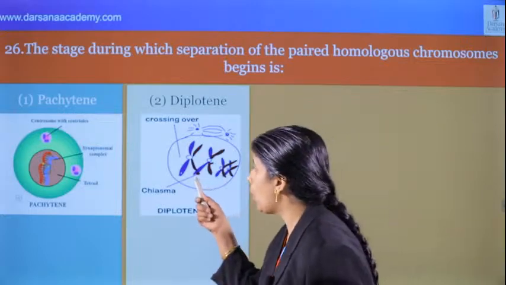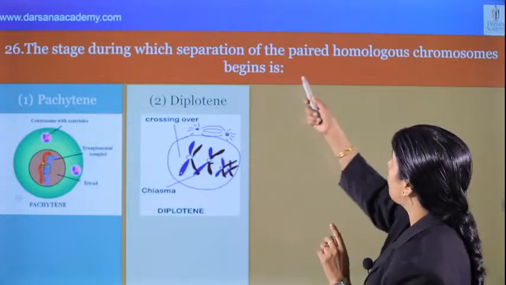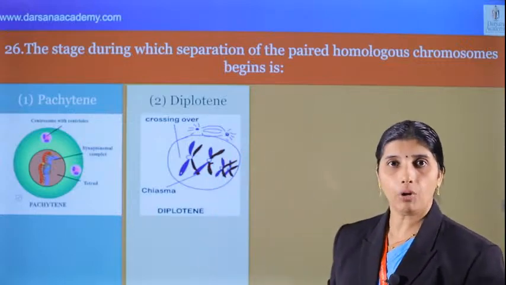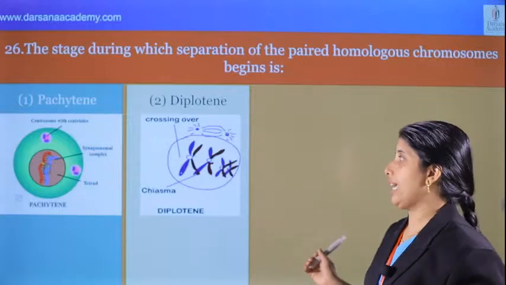X-shaped structure that is called chiasmata. Separation of paired homologous chromosomes begins during diplotene. Yes.